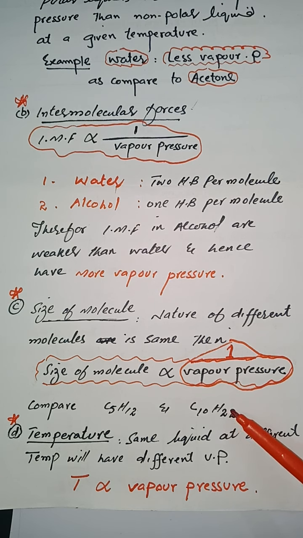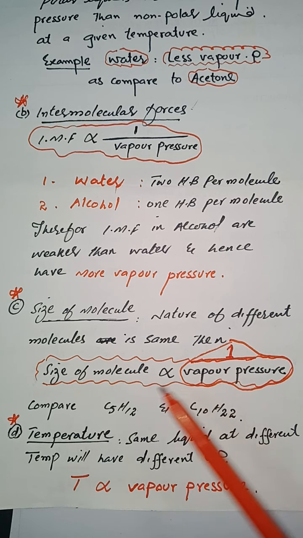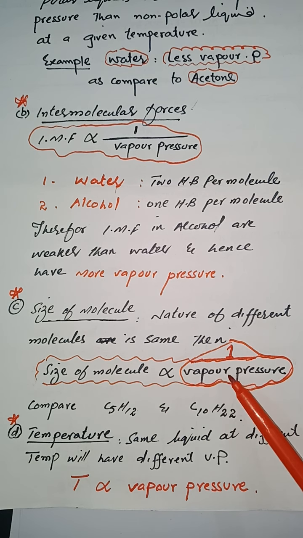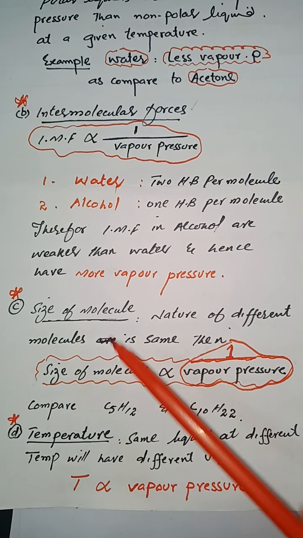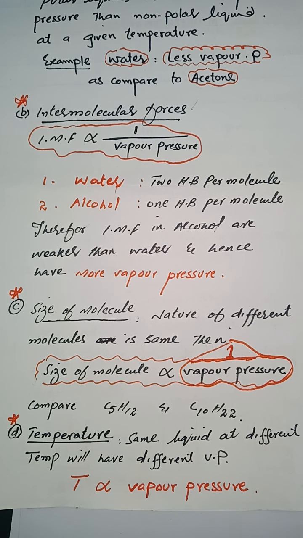They will have fewer vapors at a given temperature, therefore they will exert less pressure, and we say that its vapor pressure is low. So for comparison, if we have molecules of the same nature, we have to look at the size of the molecule. Bigger the size, fewer vapors will be created at a given temperature, so it will exert lesser vapor pressure.